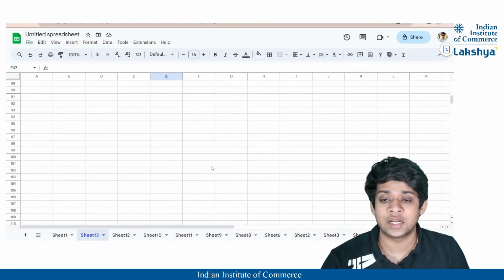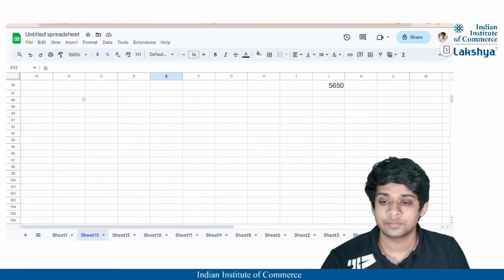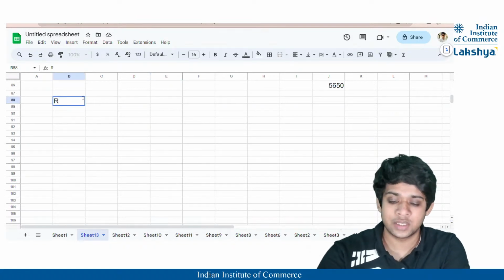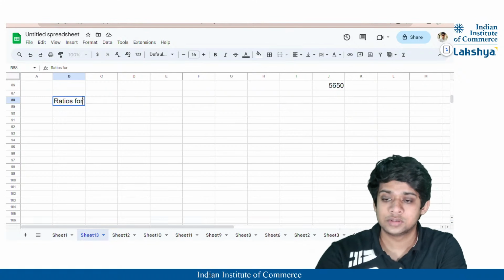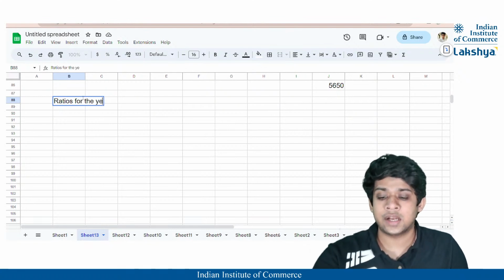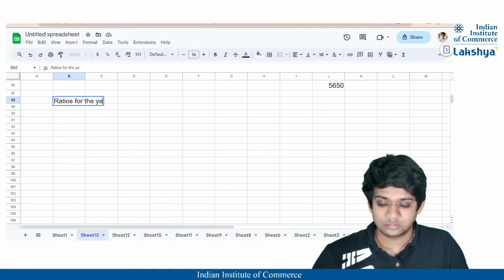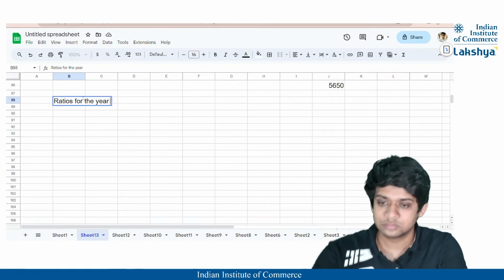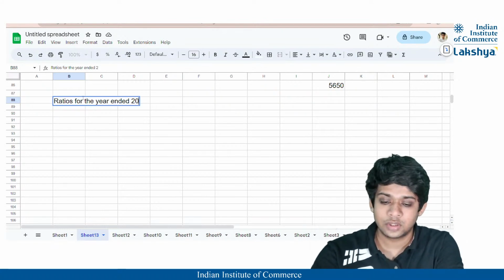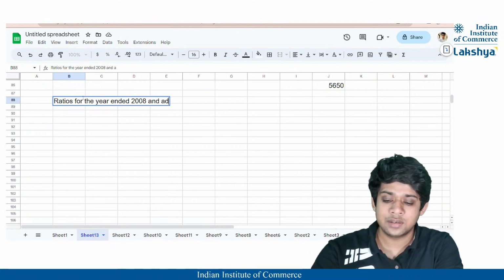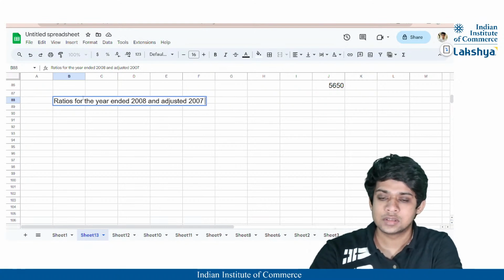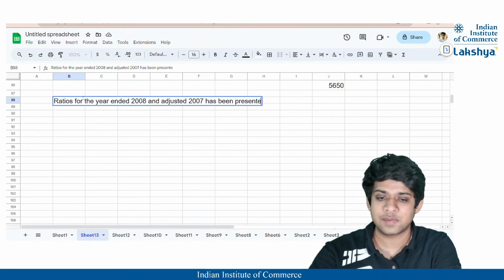We are supposed to calculate the ratios first. So I'll just mention here: ratios for the year ended 2008 and adjusted 2007 have been presented below.